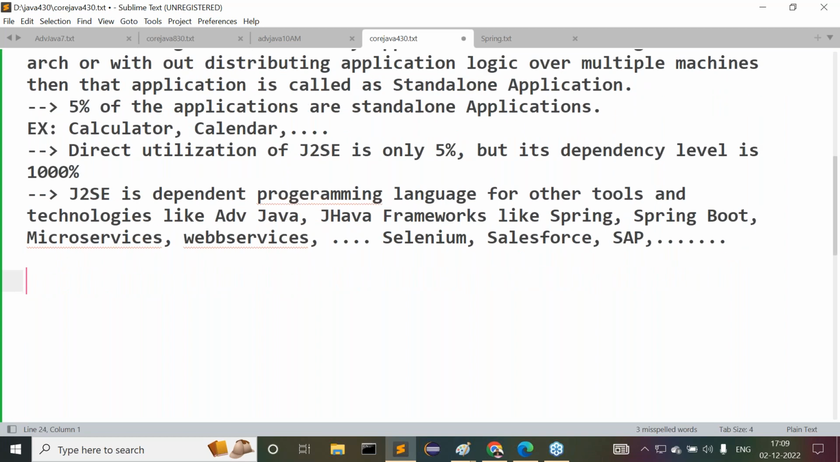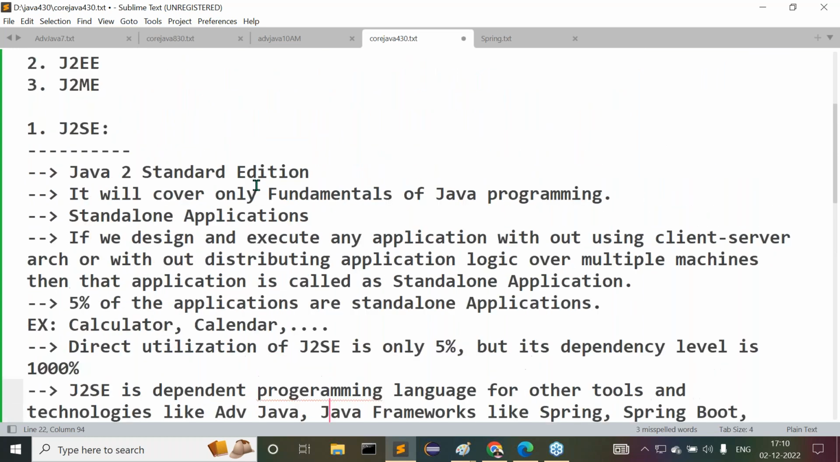Now what is the meaning of J2SE dependent level, dependency level? Even if you want to learn advanced Java, if you want to learn Java frameworks like Spring, Hibernate, microservices and all, then definitely we need the J2SE part. Yes, all of you are getting clarity? That's it, guys. This is exactly the meaning of J2SE.